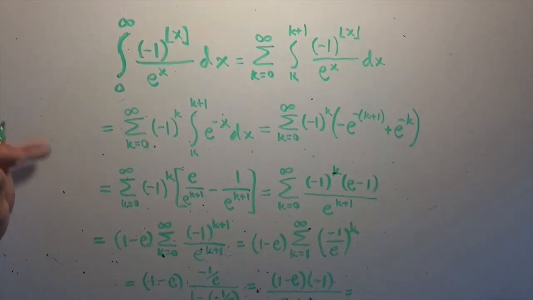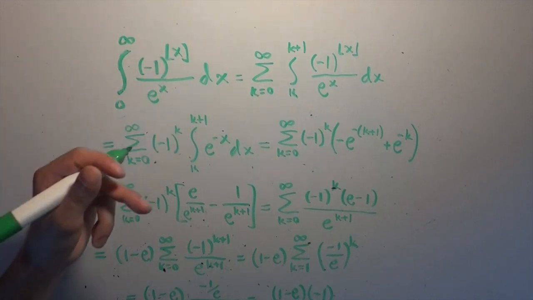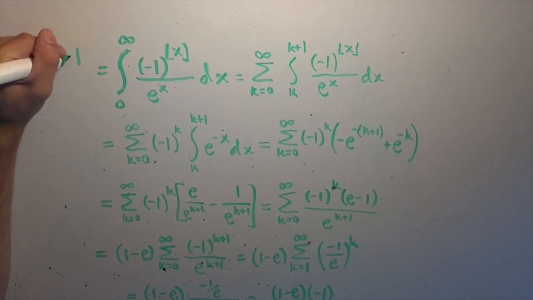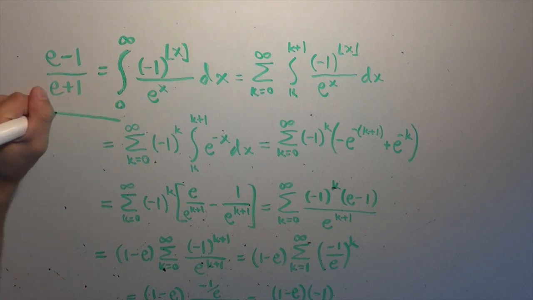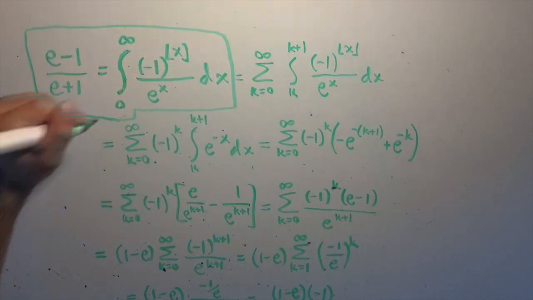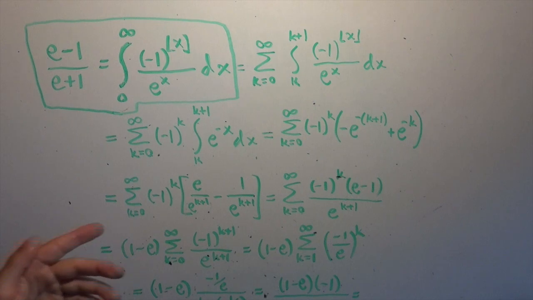Bringing it up here, this integral, the integral from 0 to infinity of negative 1 to the floor of x over e to the x dx, is precisely equal to e minus 1 divided by e plus 1. And I just thought that was a very charming result, and I loved it when I saw it, and I just think it's a neat little thing. Cool number, indeed. I think those are two very neat results that are in the vein of what Michael Penn did in that video. I'll link to the video in the description and earlier on in this video.